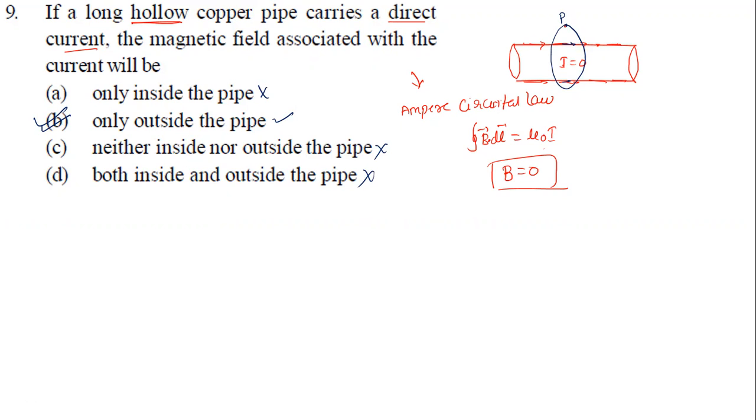Sir, what if it is a solid one? I told you, hollow. If it is a solid one, then this option is correct. This option is correct for solid copper pipe. So this option is correct for hollow copper. Okay, that's clear. Yes, let's move on to the next question now.